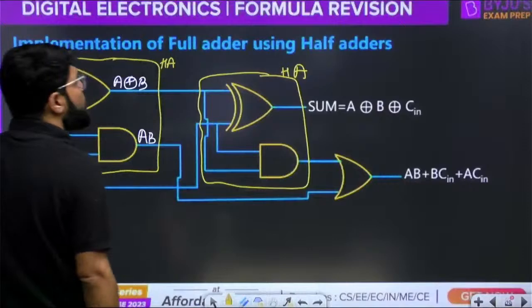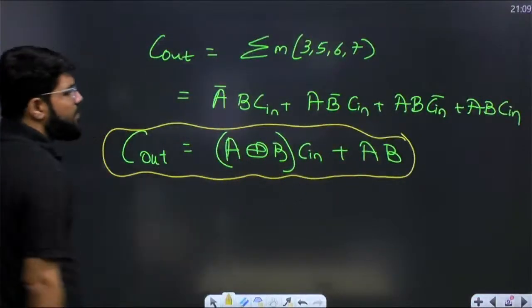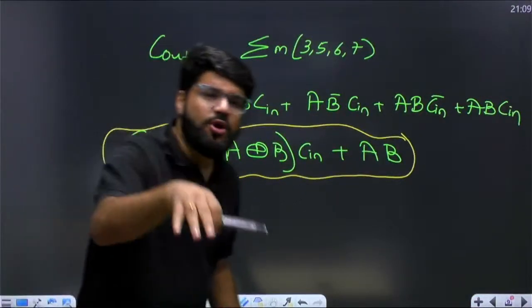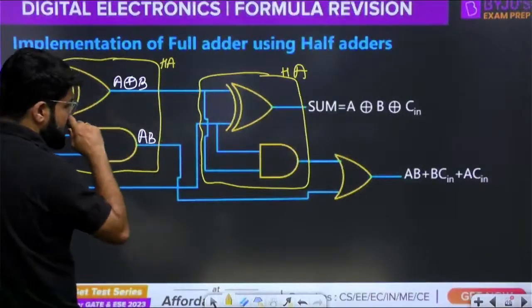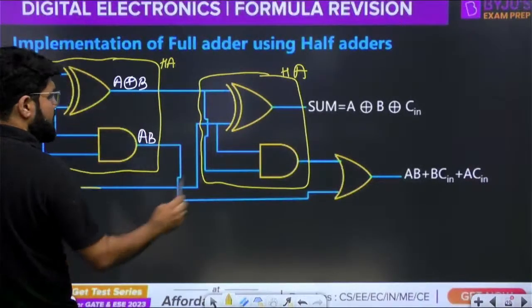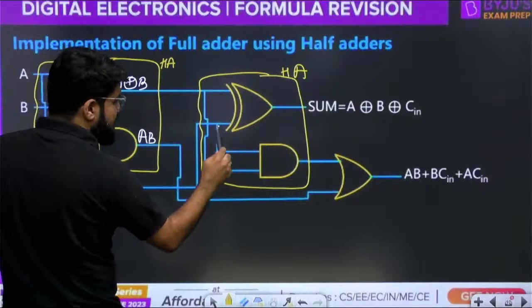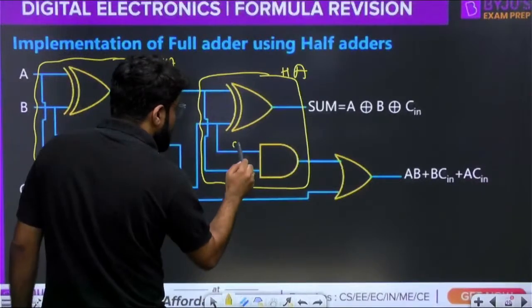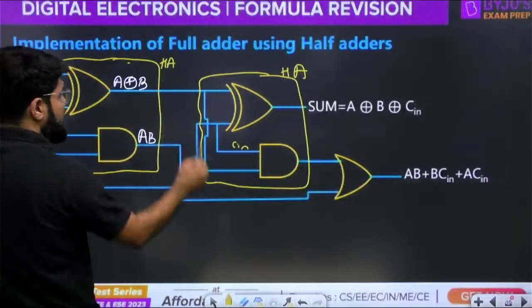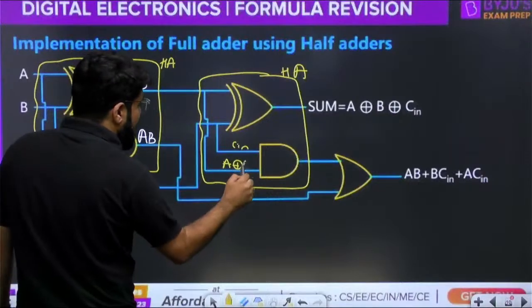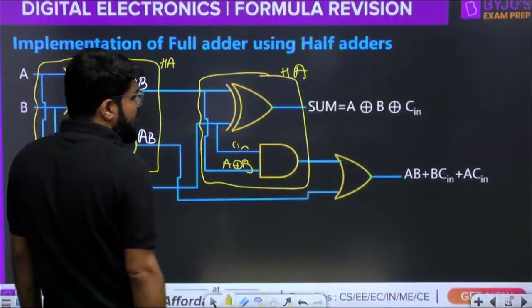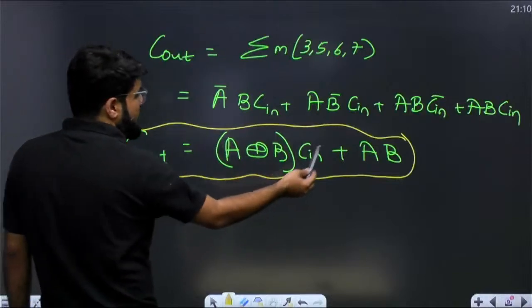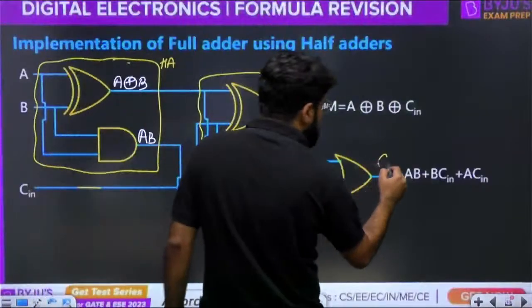I have to just do one thing: multiply A XOR B by C. The AND gate is also there within the half adder. I have to just multiply C. This is the C in, and this is A XOR B. This AND gate is already within the half adder. It multiplies C in and A XOR B. Next step is C in into A XOR B plus AB comes here, and this is the C out.